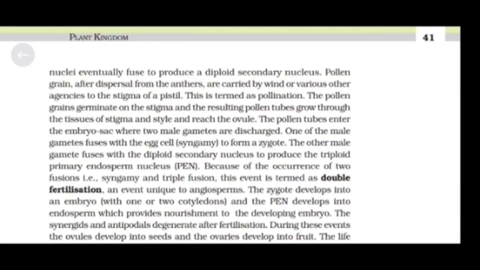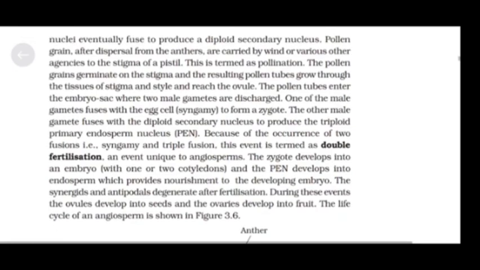Pollen grains after dispersal from the anthers are carried by wind or various other agencies to the stigma of a pistil. This is termed pollination. The pollen grains germinate on the stigma and the resulting pollen tubes grow through the tissues of stigma and style and reach the ovule. The pollen tubes enter the embryo sac where two male gametes are discharged.